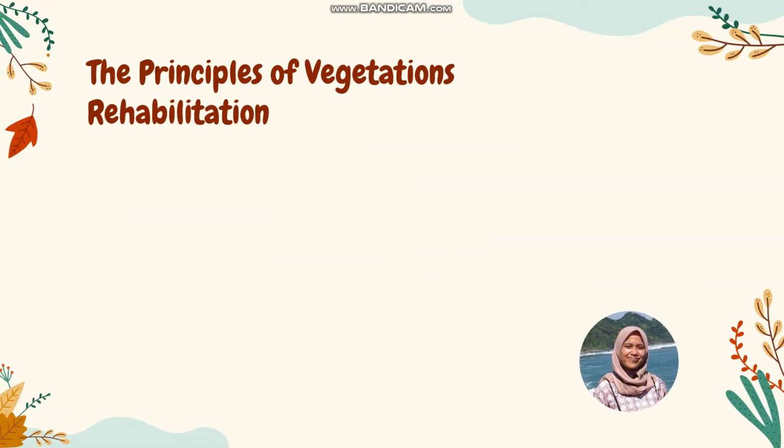Next is the principle of vegetation rehabilitation. The first principle is improve hydrological condition first. It is because if there are so many native plant seeds on the peatland floor, this vegetation will grow by itself if the water system is improved.